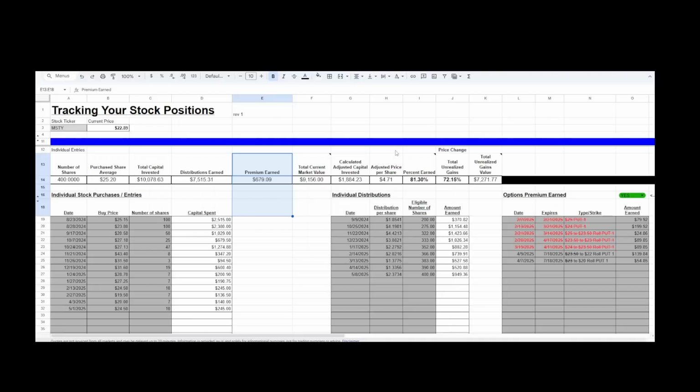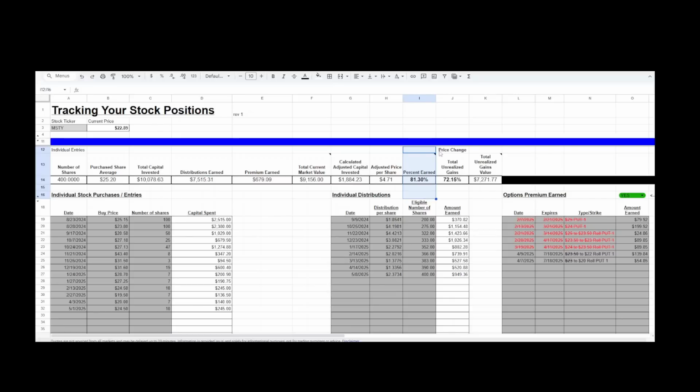So therefore, that has adjusted this $25.20 share price to now a new adjusted price per share of $4.71. So that is $4.71 per share that I still have at risk. So therefore, a total dollar amount at risk is $1,884.23. That is the $4.71 times the 400 shares. So I have gained back a total of 81% of my capital back.